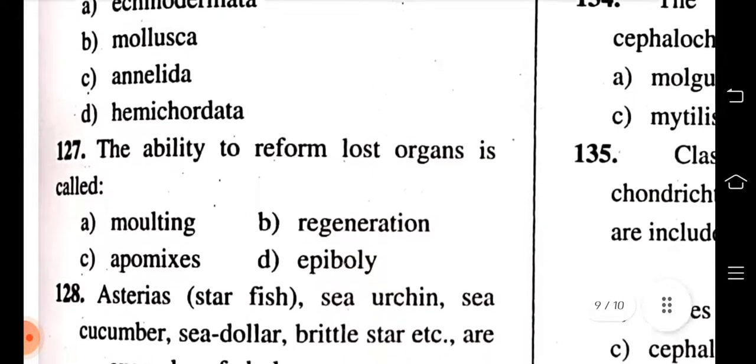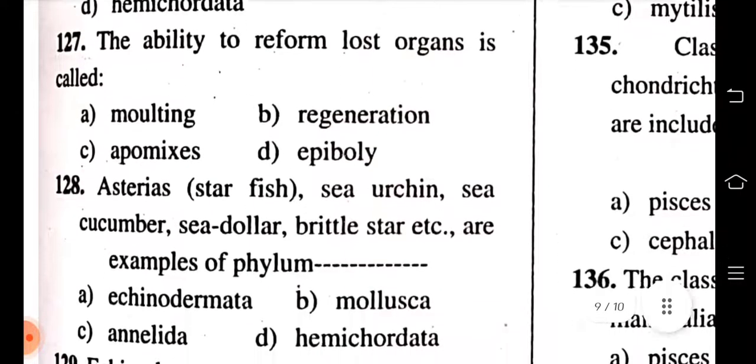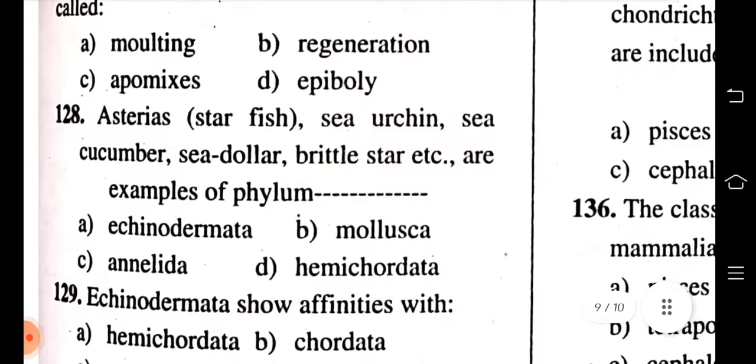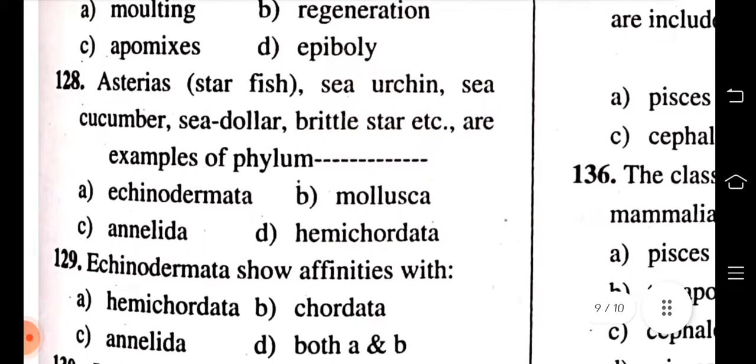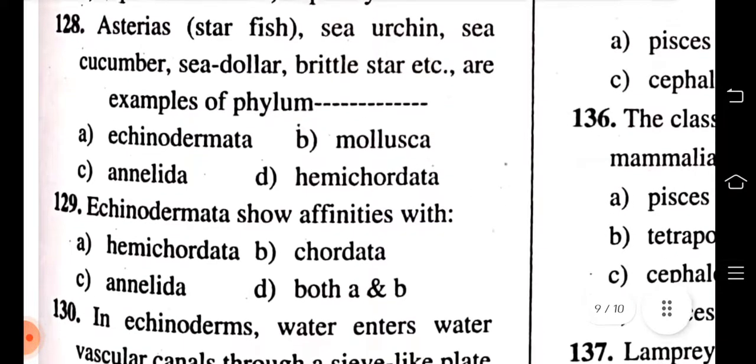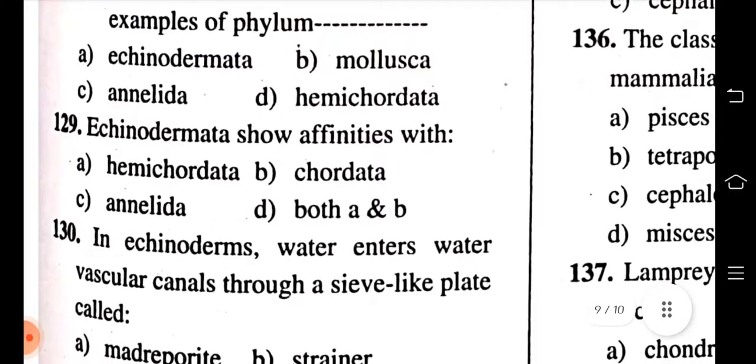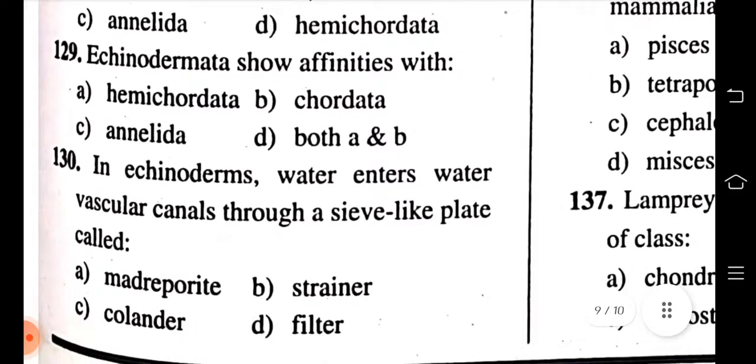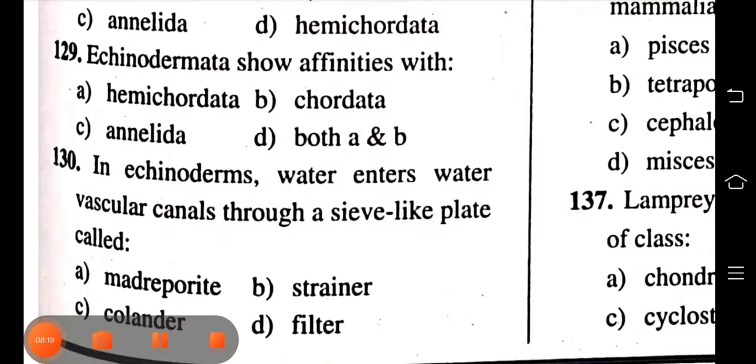The ability to reform lost organs is called regeneration. Asterias, sea urchin, sea cucumber, sand dollar, brittle star are the example of phylum Echinodermata. Echinodermata shows affinity with Hemichordata, Chordata, Annelida. A and B. D is correct. In echinoderms, water enters water-vascular canals through a sieve-like plate called madreporite, stirrer, colander, filter. It's madreporite. A is correct.